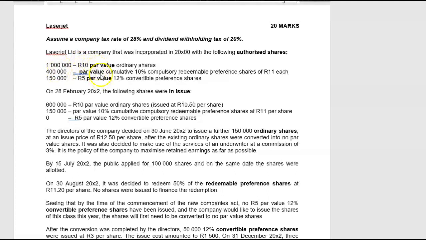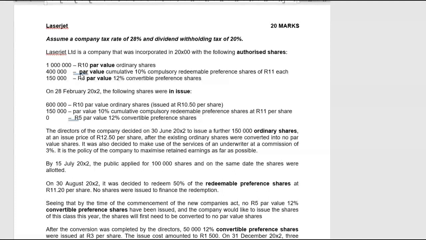And the same thing applies here. This par value was 11 Rand each. This par value was 5 Rand each. Now, the New Companies Act says that we are not allowed to issue par value shares anymore. Although, if a company has issued par value shares somewhere in the past, then they do not have to do anything. They can continue as is. They will have a share capital account and a share premium account.